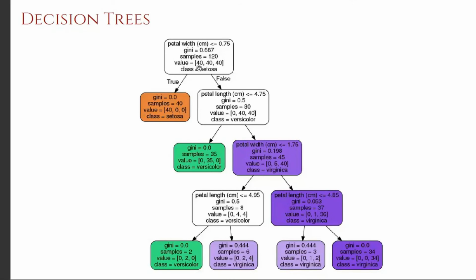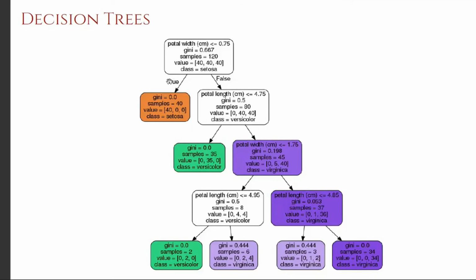This is our root node. So let me first explain one round of execution. For an input sample, this decision tree has learned such that it will first check whether the petal width is less than or equal to 0.75.